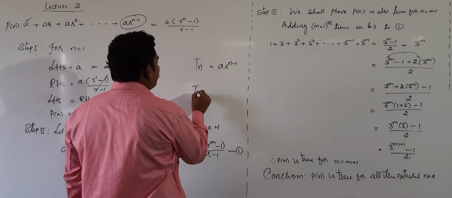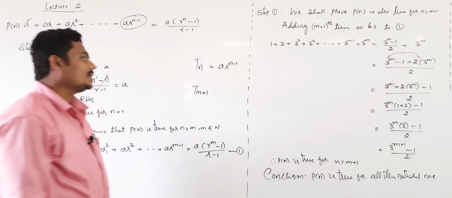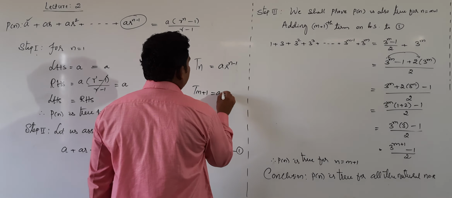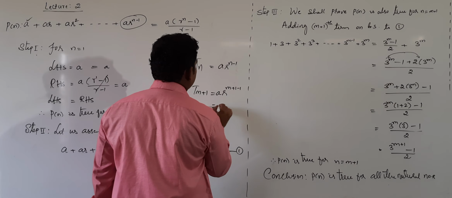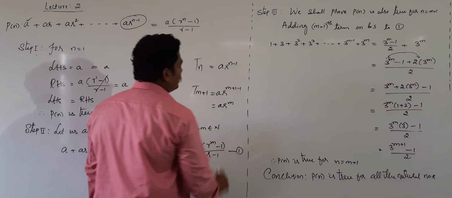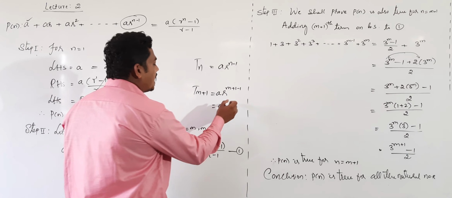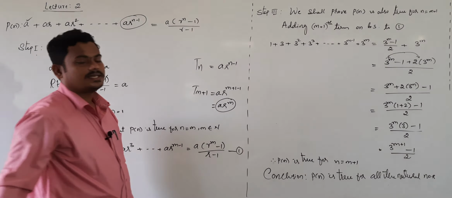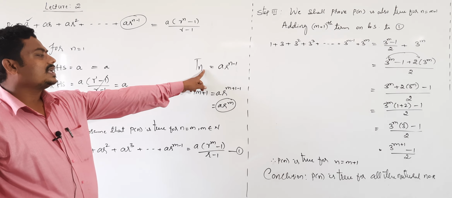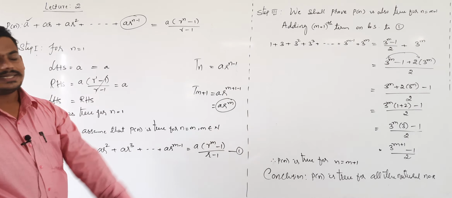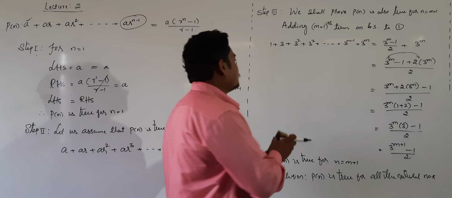But we need m plus 1th term. In nth term replace n value as m plus 1. That's equal to a into r power m plus 1 minus 1, means a into r power m. This is our m plus 1th term. Add this term on both the sides. In nth term replace n value m plus 1, then you get m plus 1th term. Add this term on both the sides.